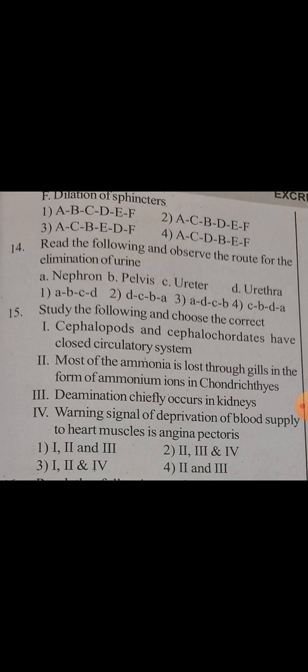Deamination chiefly occurs in kidneys. 4. Warning signal of deprivation of blood supply to heart muscles is angina pectoris. 1, 2 and 3. 2, 3 and 4. 3, 1, 2 and 4. 4, 2 and 3.